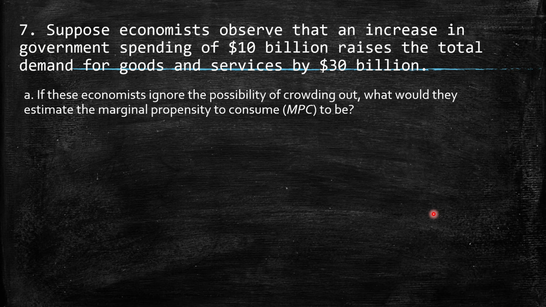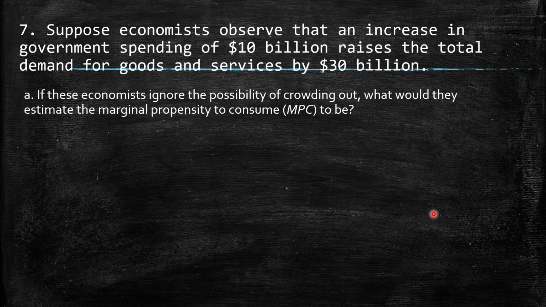A. If these economists ignore the possibility of crowding out, what would they estimate the marginal propensity to consume, MPC, to be? First of all, remember that anytime we have an increase in government spending, we have two effects. The first effect is provided by the multiplier. The second one is provided by the crowding out effect.